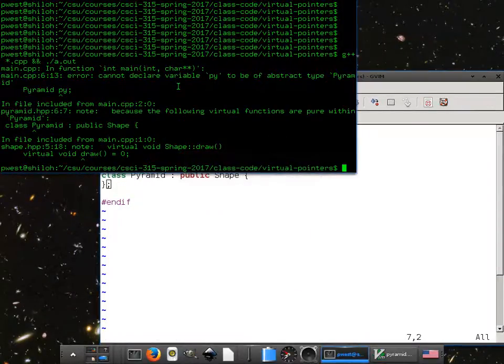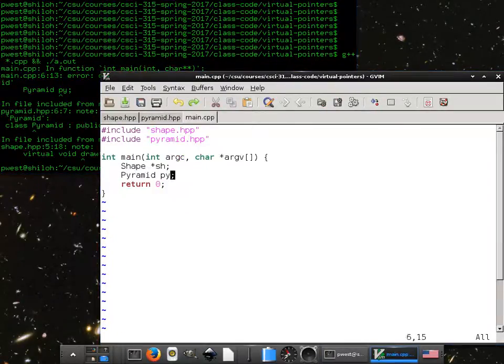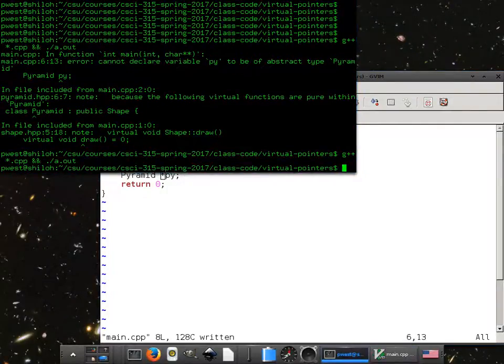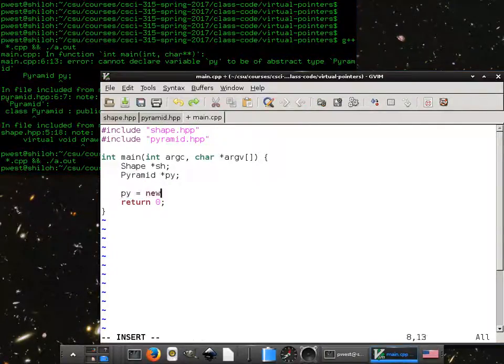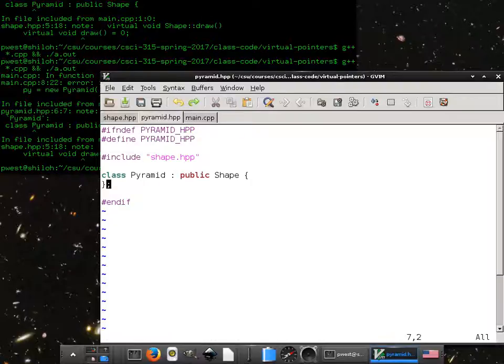But can we actually create a pyramid? Probably not. It's going to be the same error. So what do we need to do inside a pyramid?